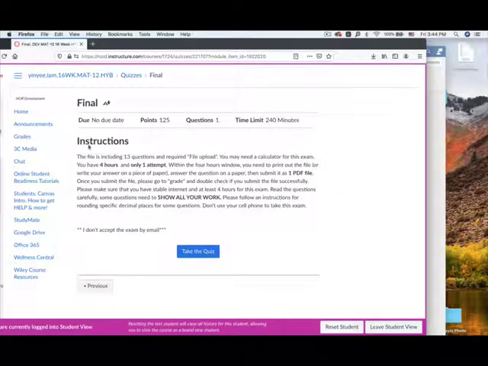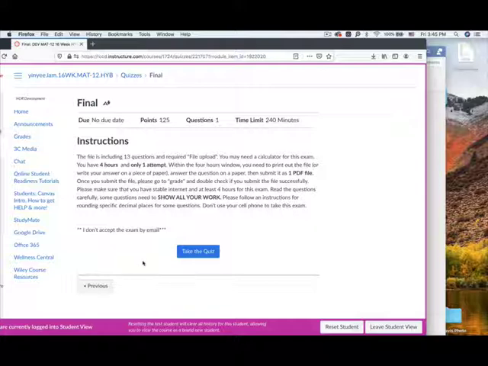You're going to see the instructions. The file includes 13 questions and requires a file upload. You may need a calculator for this exam. You have 4 hours and only one attempt. Within the 4 hour window, you need to print out the file or write your answers on a piece of paper, then submit it as one PDF file. Once you submit the file, please go to the grades and double check that you submitted the file successfully.